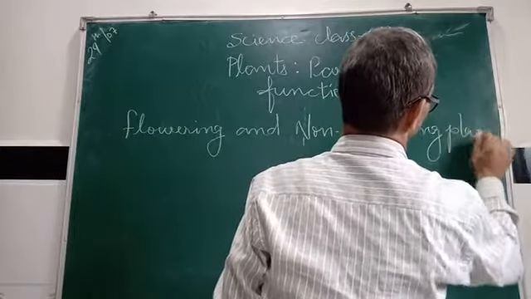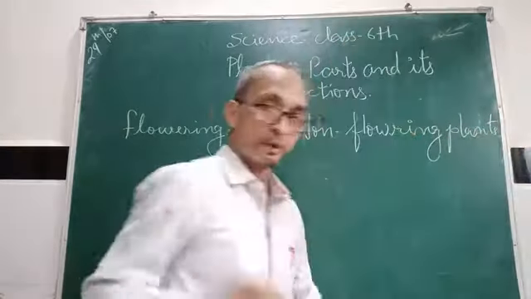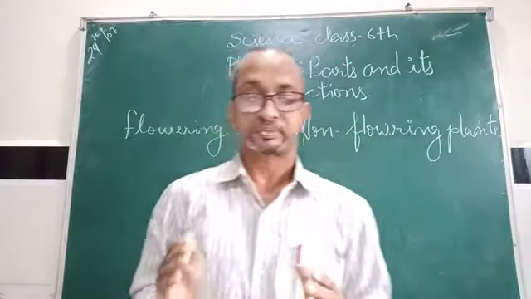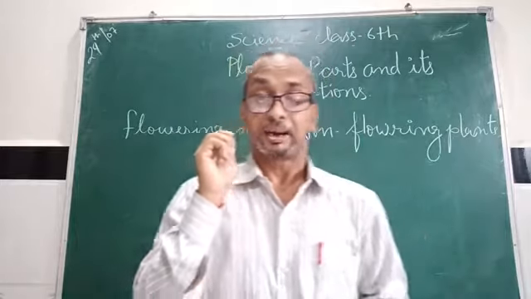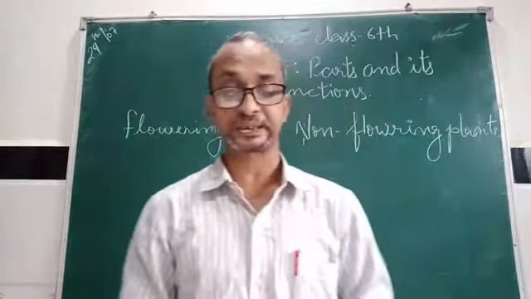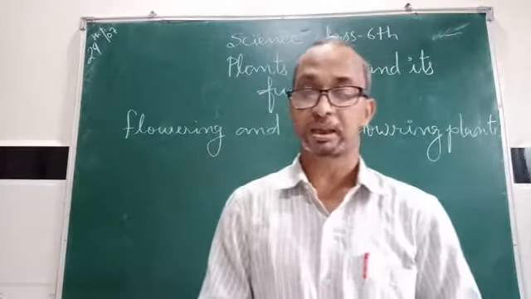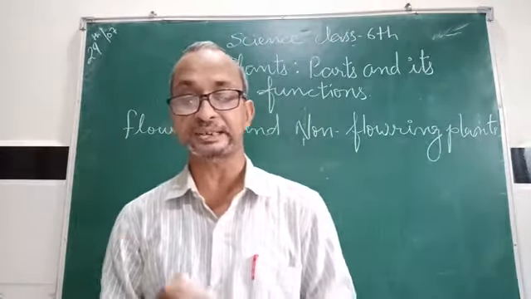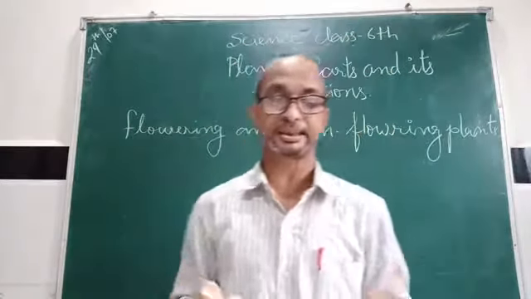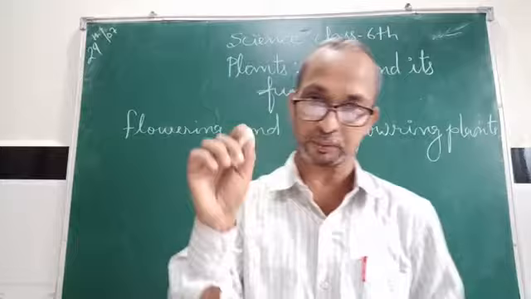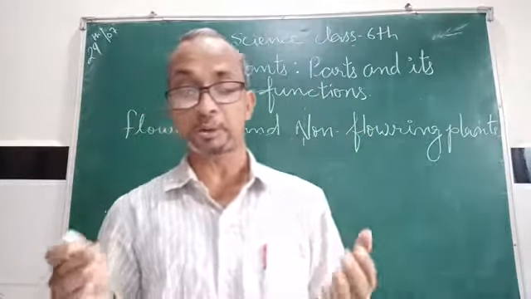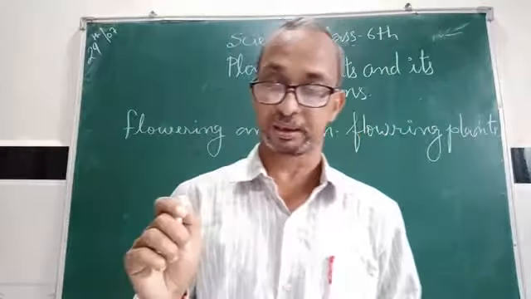Flowering plants and non-flowering plants. Those plants that grow flowers are called flowering plants. Examples of flowering plants are grass, lemon, wheat, paddy, sunflower, mustard, neem, mango. Some plants, however, do not bear flowers.